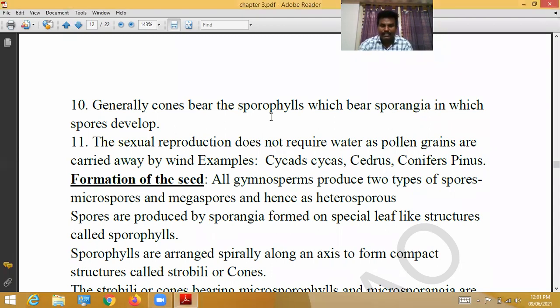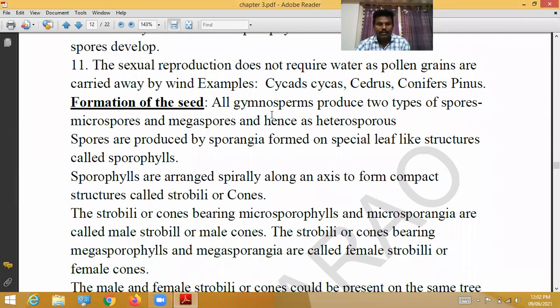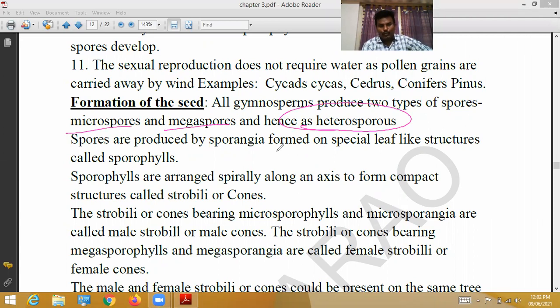So, formation of seed. In gymnosperms, how the seed is formed, that is what we will discuss here. All gymnosperms produce two types of spores. One type is called microspores, another is megaspores. Hence, gymnosperms are called heterosporous. Spores are produced by sporangia. Sporangia are formed on leaf-like structures called sporophylls. Sporophylls bear sporangia, and sporangia bear spores.